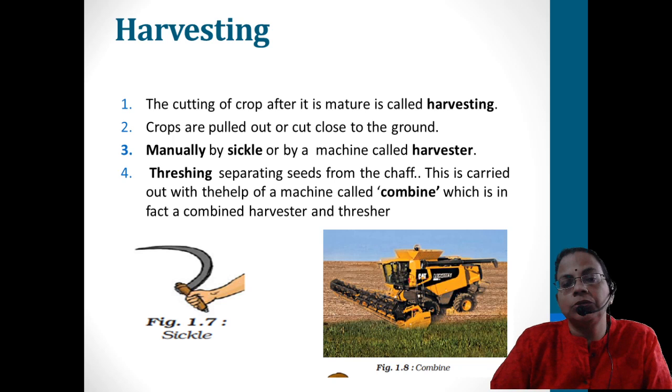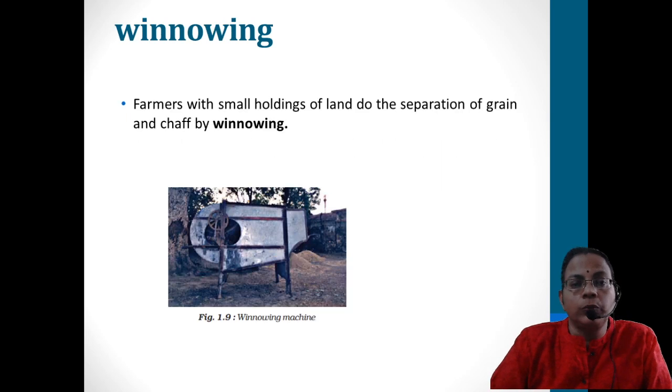So the combine can do both. That is why the term itself is combine. That is threshing as well as harvesting. Harvesting is the separation of the plant, the crop, by cutting it. Okay, and threshing is separation of the seeds from the chaff. Now we'll move on to the next one, winnowing.